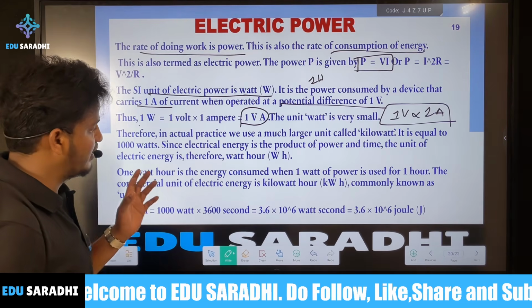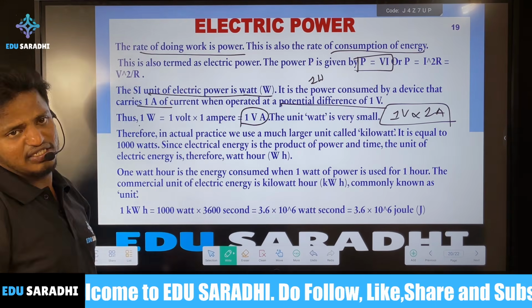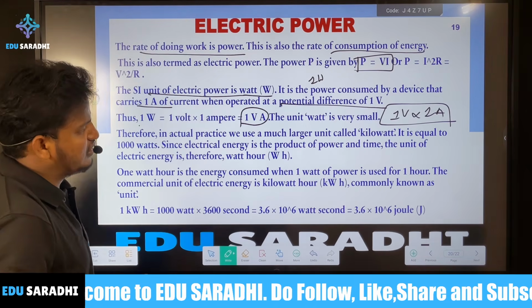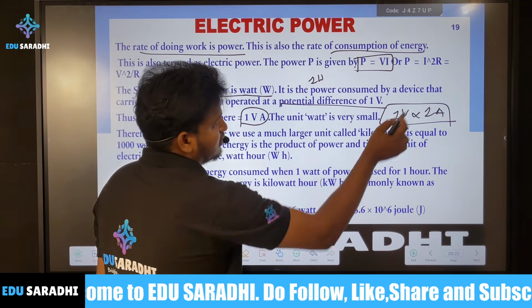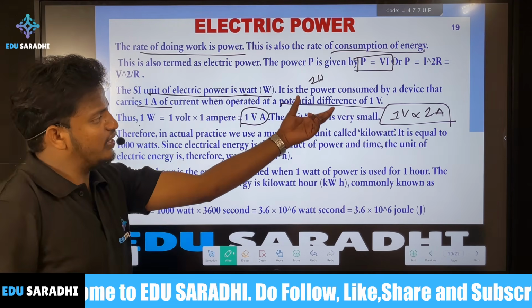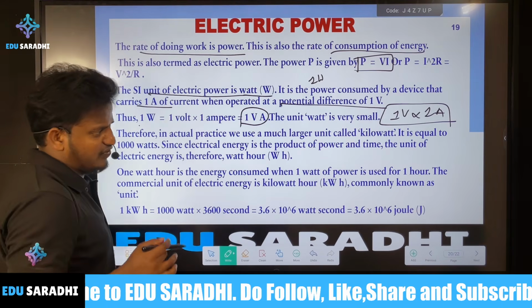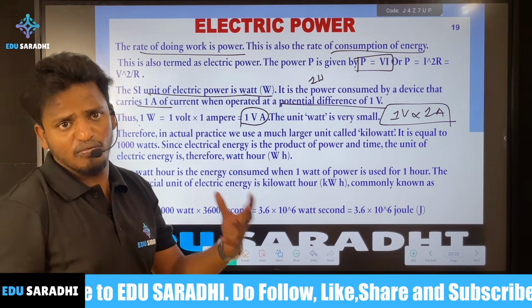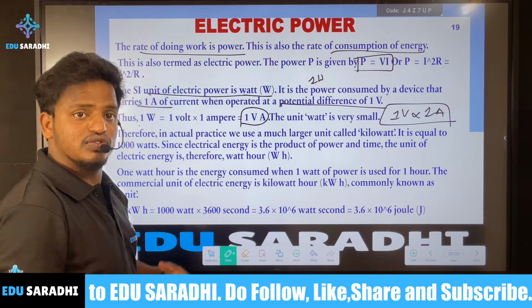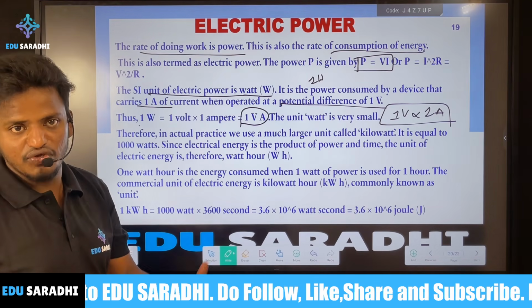In practical cases, we use kilowatt. In our homes we usually call electrical energy 1 unit, 2 units, 3 units.